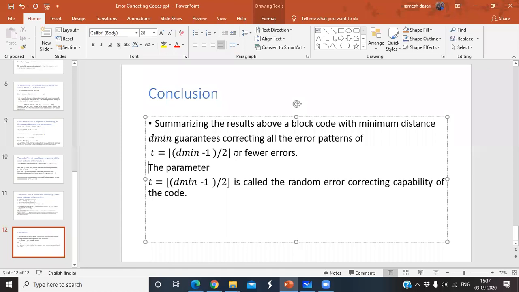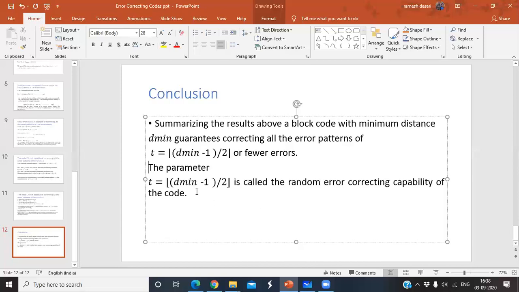You can't say like that. How can you correct only 2.5 errors? Either correct 2 errors or correct 3 errors. So don't say it can correct 2.5 errors. That's why this symbol gives the largest integer value. Whenever d minimum equal to 6, 6 minus 1 by 2 is 5 by 2, 2.5, it can be taken as 3. That means it can correct 3 or fewer errors. That's why I told that the parameter is called the random error correcting capability of the code.